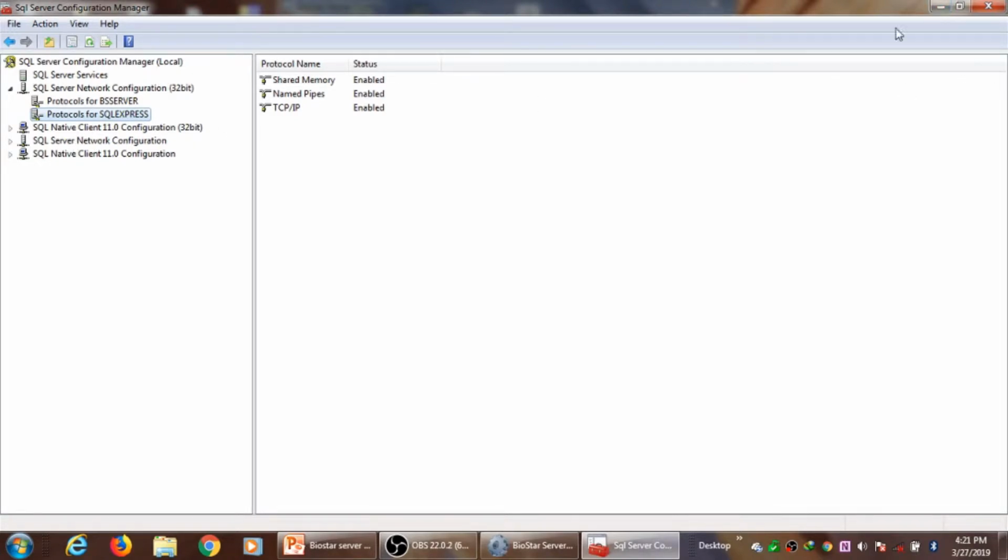Let's just check. Yeah, for your case, if you don't have another instance, just run SQL Server afresh and create a new instance, and follow the steps that I'm going to show you after your instance has been created.